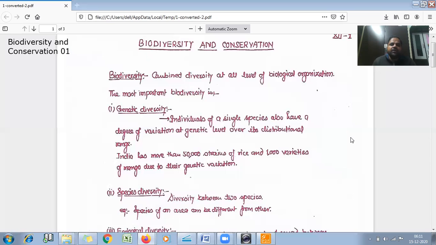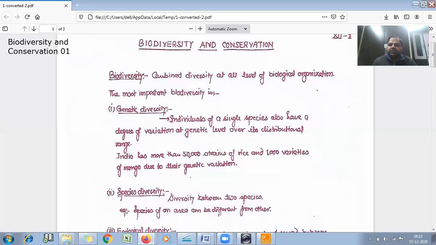We can see that a single species, rice, has 50,000 strains in India, and 1,000 strains of mangoes are there. So the species is the same, but very different varieties are there.